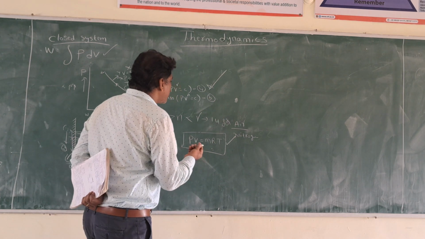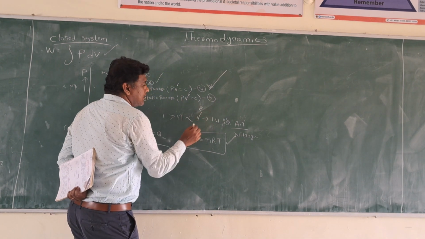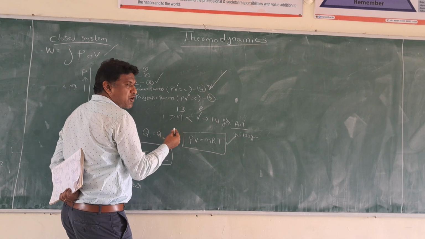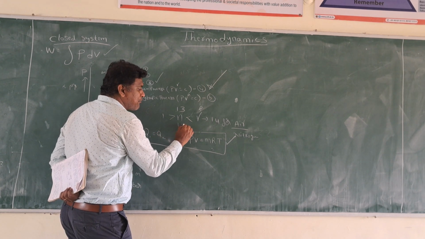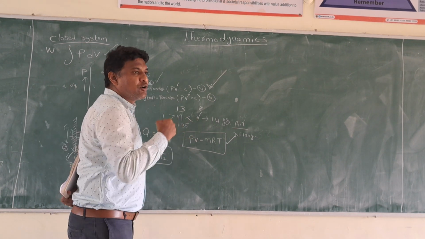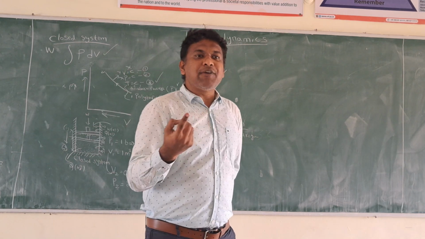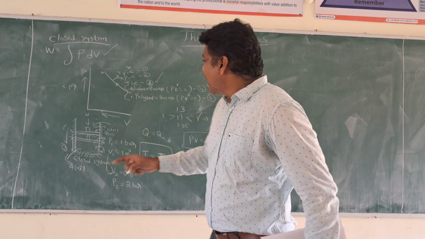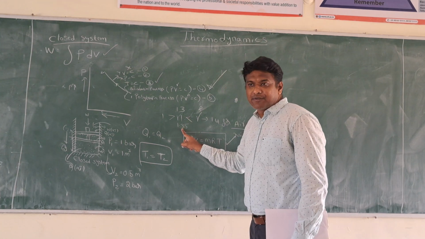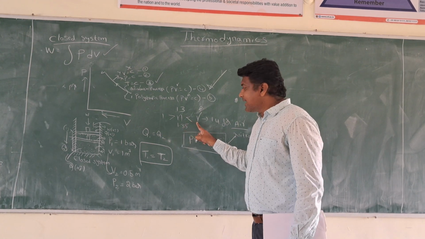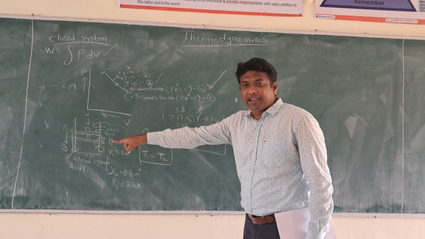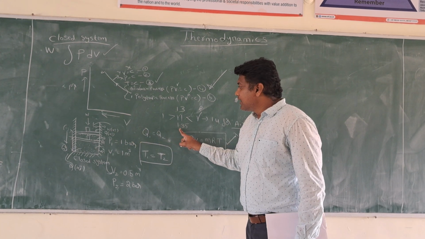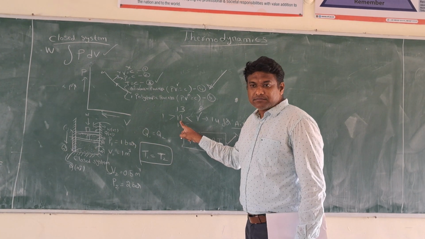How can you tell that it is a polytropic process? Say your value of n is 1.3, it is a polytropic process. The value of n is 1.35. After measuring the polytropic index value for the gas, if I got the value as 1.35, it is less than gamma and greater than 1, so it is called a polytropic process.